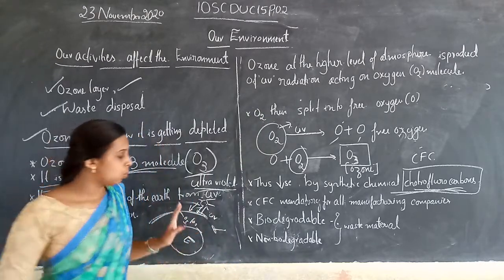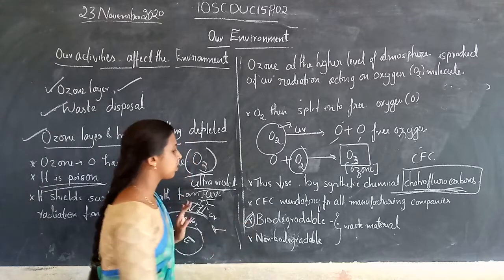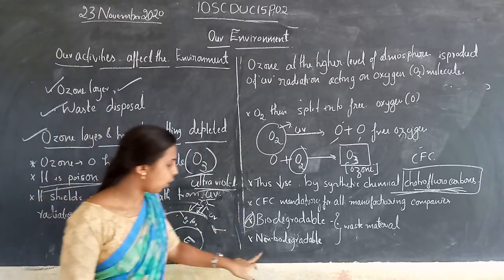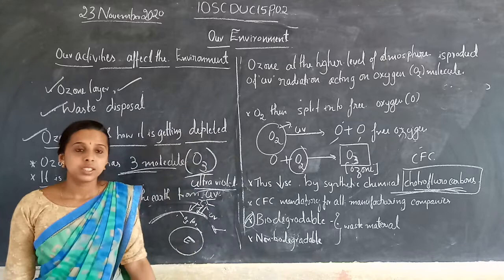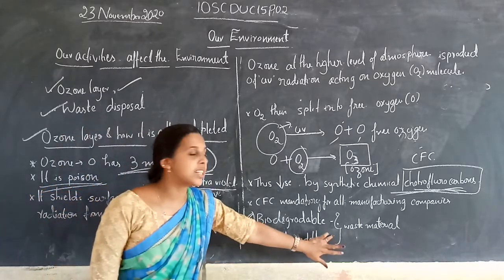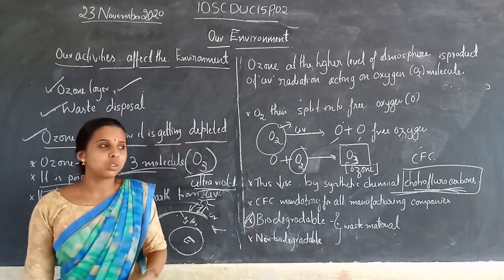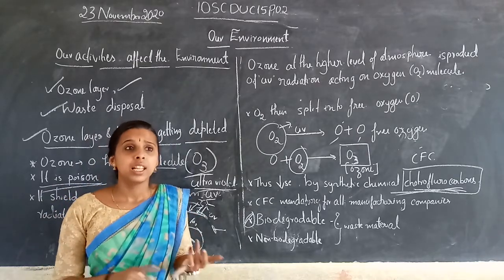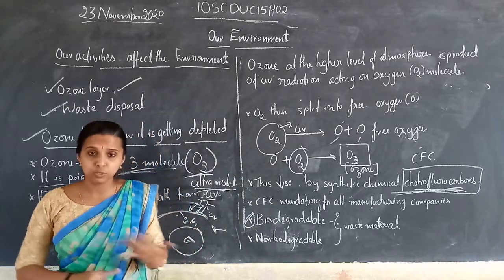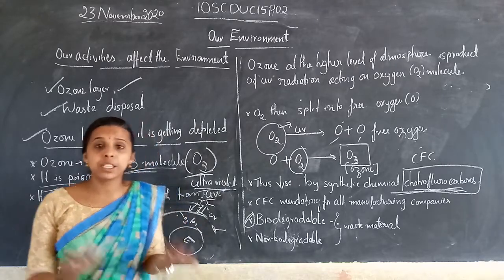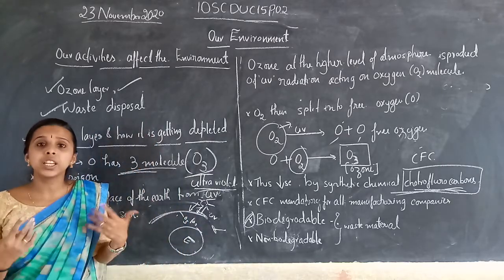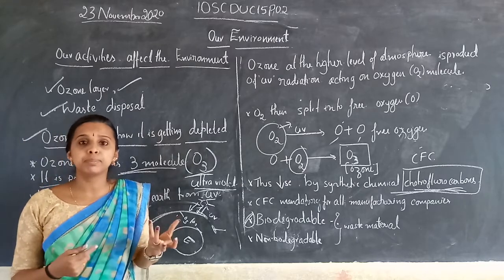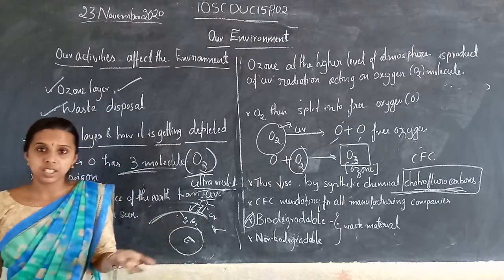Next, what are biodegradable and non-biodegradable materials? Biodegradable means waste materials present in nature like waste vegetables and fruits, which degrade in nature and are very useful, creating chemicals naturally.